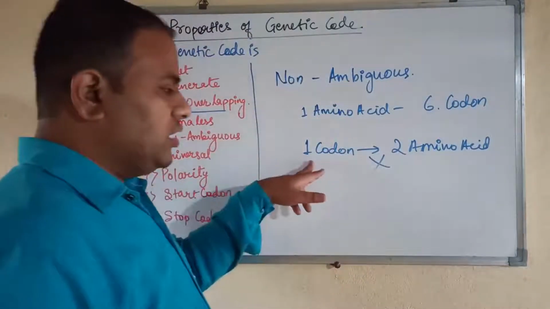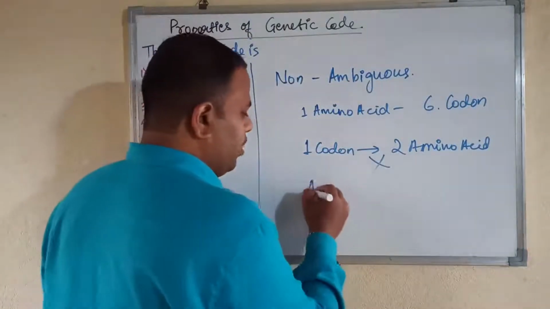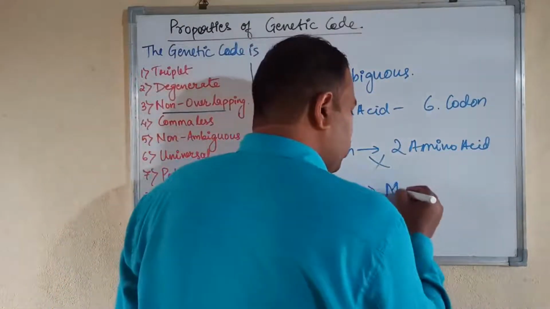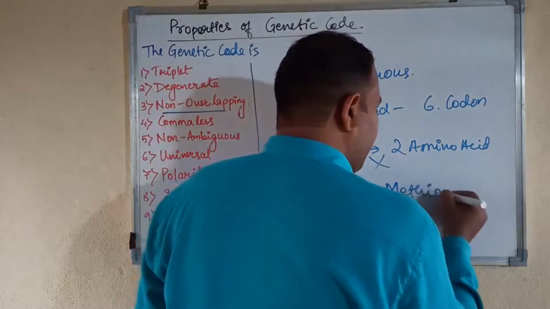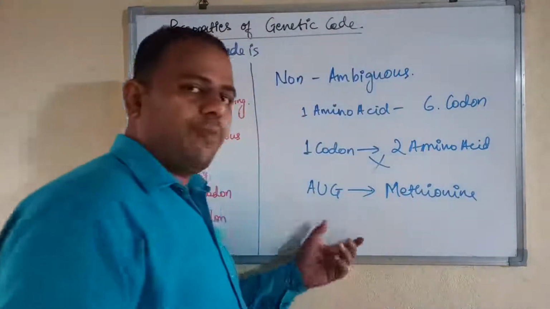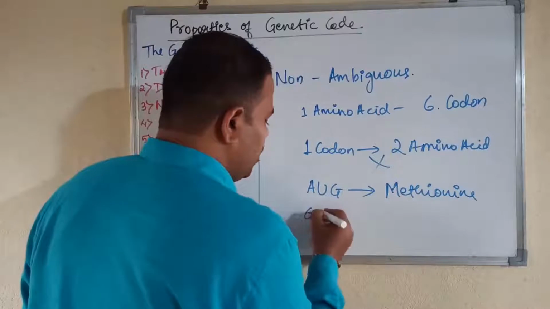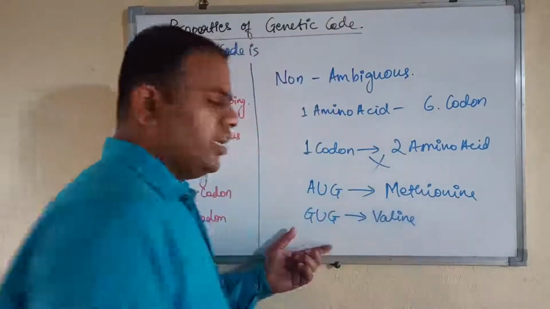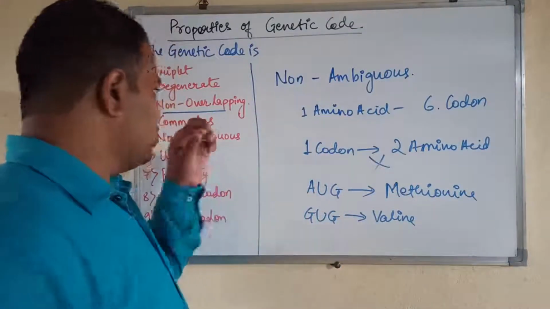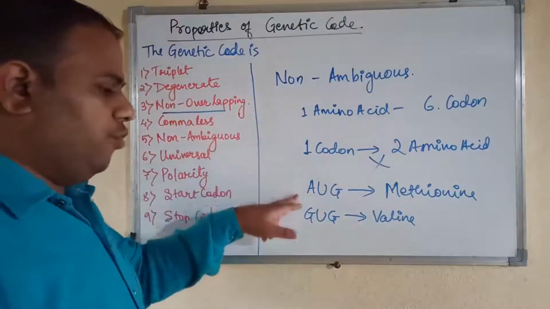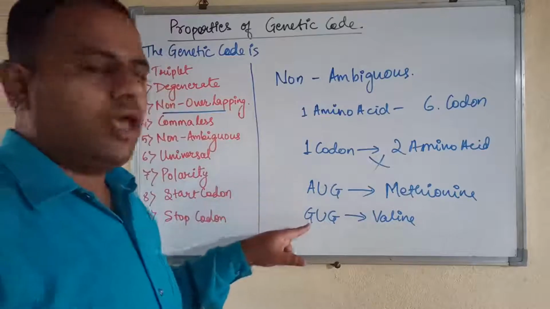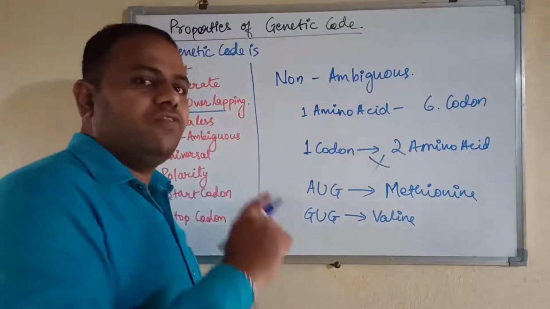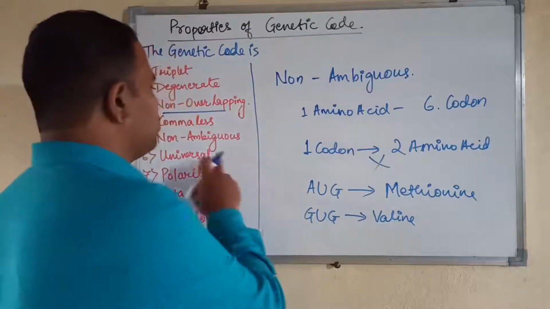A single codon, for example, AUG, in any case will code for methionine only. Or GUG will always code for valine only. Other than valine, it cannot code for any other amino acid. So this is called non-ambiguity. Therefore, all the genetic code is non-ambiguous. A single codon will code for a single amino acid and it will not change.